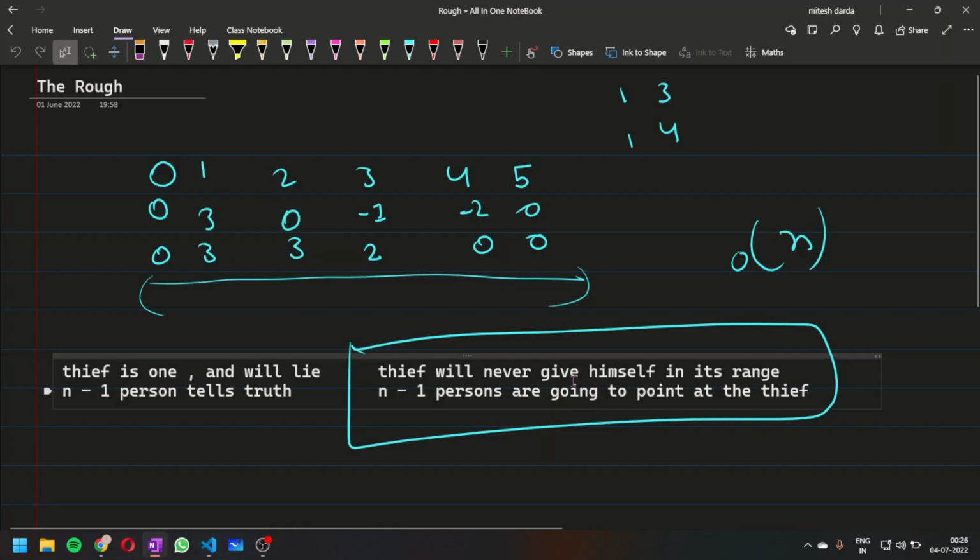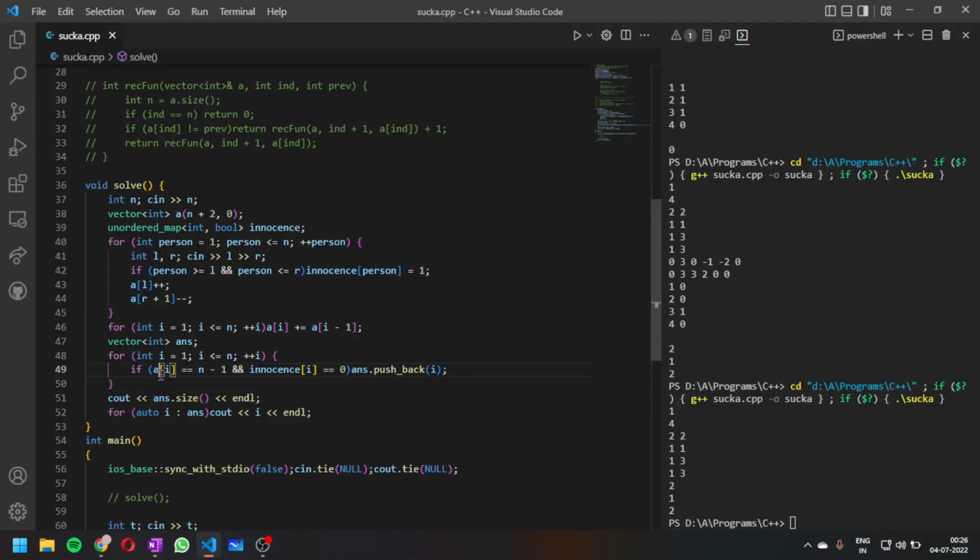We have basically two conditions. N minus 1 persons are going to point at the thief. So I am checking both of these conditions: if n minus 1 persons are pointing at a person, and also that person is not innocent, we have not found that person innocent yet, then if both conditions are met we are going to push back that person to our answer.